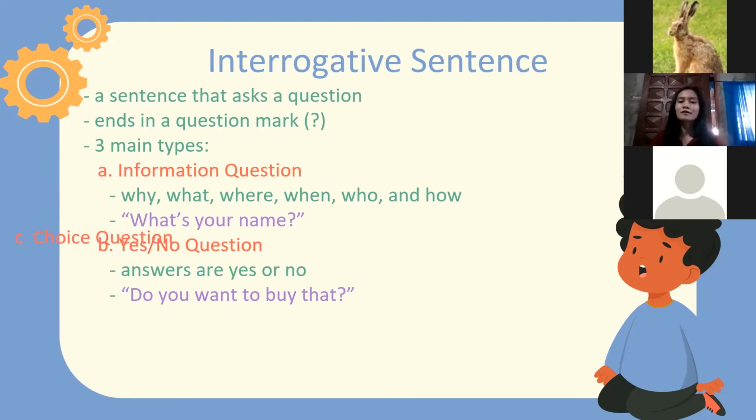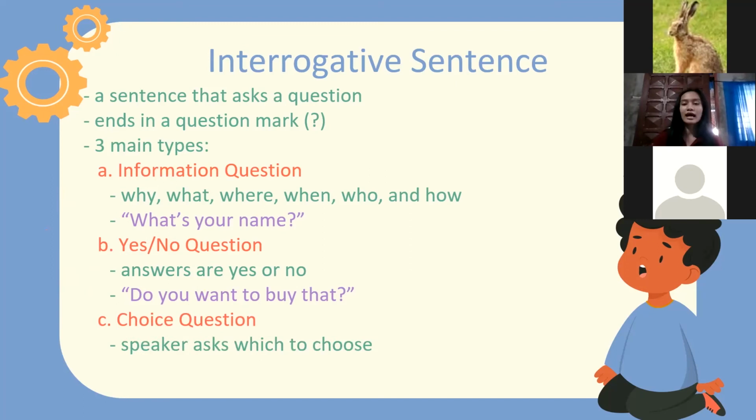And the last main type of interrogative sentence is the choice type. In this question, the answer is always within the question, and the speaker asks which to choose. Examples of choice questions are, would you like some tea or coffee? Another is, which do you prefer, banana or apple? So in this question, you will answer either tea or coffee, or banana or apple.